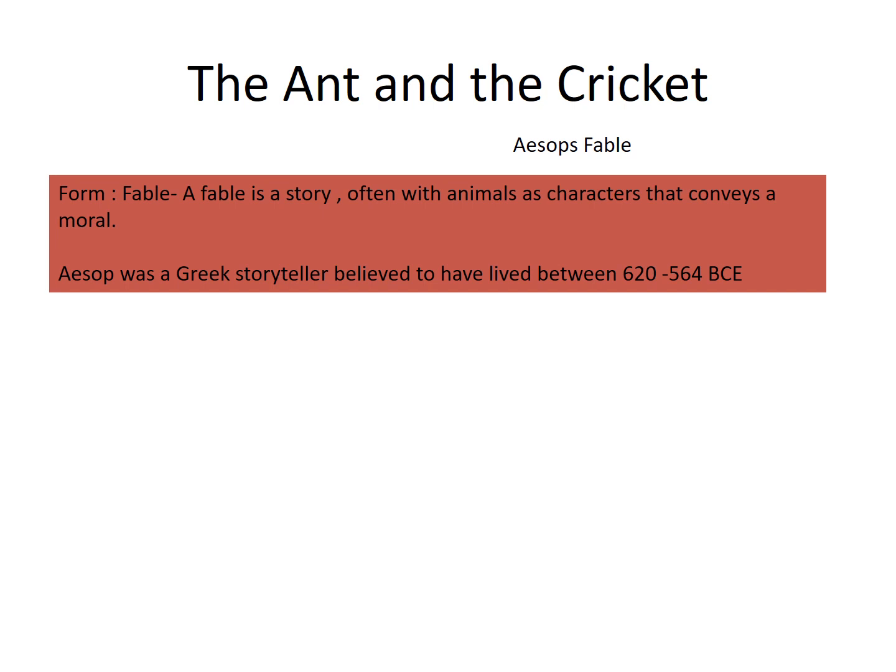What is a fable? A fable is a story, often with animals as characters, that conveys a moral. Aesop was a great storyteller who is believed to have lived between 620 and 564 BCE. His collection of stories is called Aesop's Fables. So let's see the first stanza of the poem.